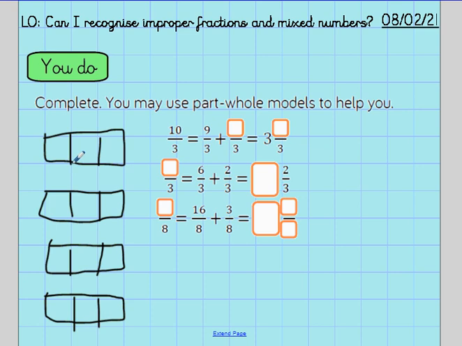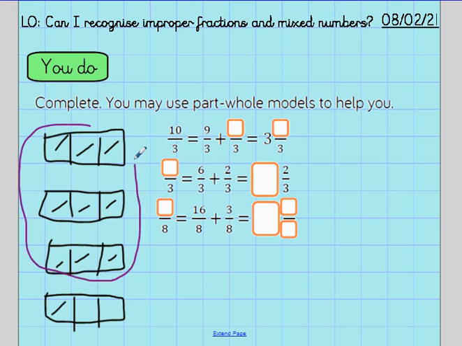This is very scrappy. 1, 2, 3, 4, 5, 6, 7, 8, 9, 10. So how many wholes did we manage to complete there? We've got 3 whole ones, and 1 left over. So 9/3 is the same as 3 wholes, and we had 1/3 left over. So we've got 3 wholes and 1/3.